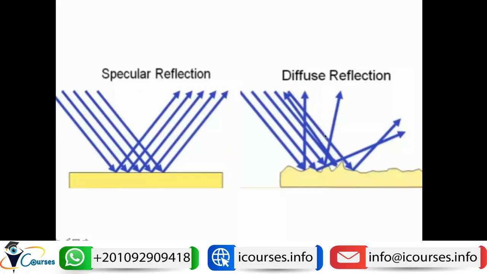So here is the diffuse reflection, and you can see that the light is reflected in different directions. However, in case of a specular reflection, the light is reflected in the parallel direction and in a regular pattern. So this will be the difference between the specular reflection and diffuse reflection.